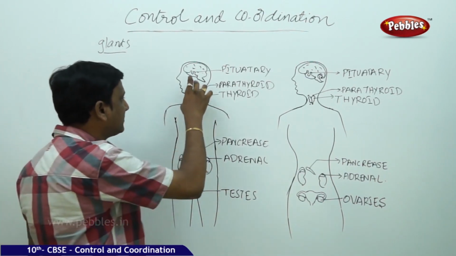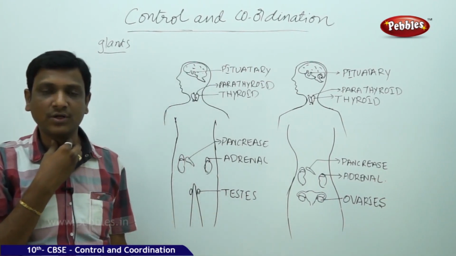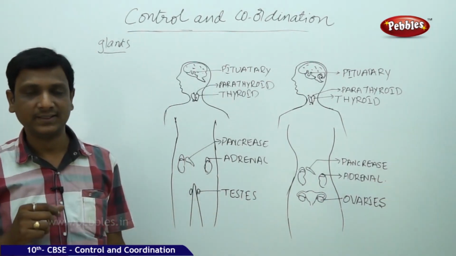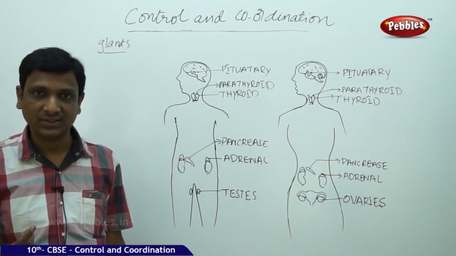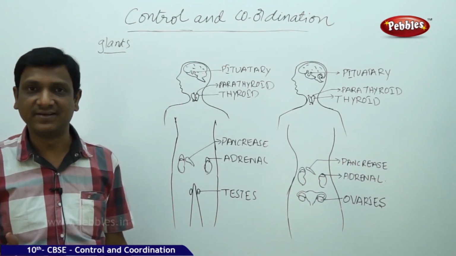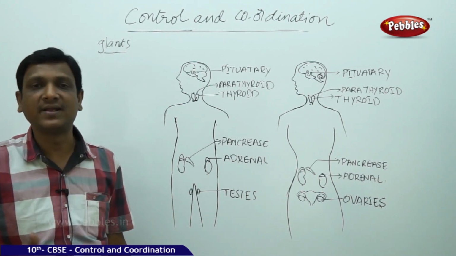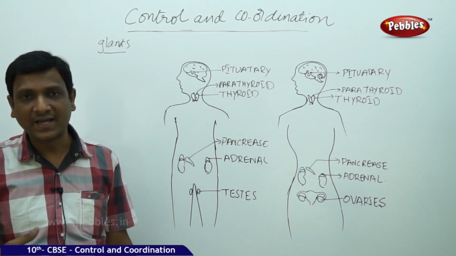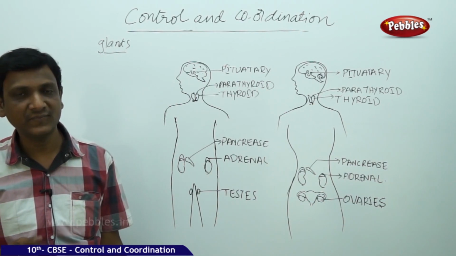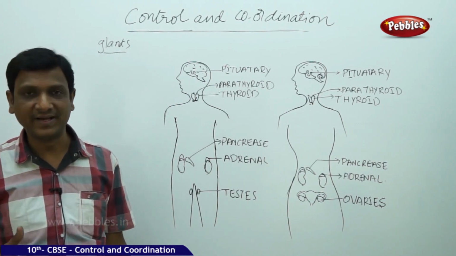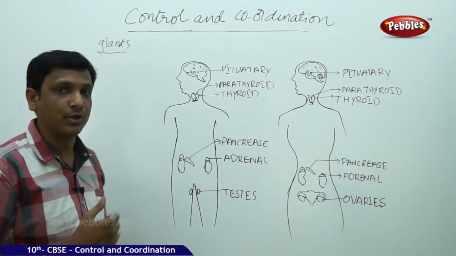Now let us see the glands located in our neck region. Here in our neck region we have an important gland called the thyroid. The thyroid controls the metabolism of our body. In every person's body some heat is generated, and cellular activities are carried out in the cells. How actively your activities are carried on determines how much metabolism you will have. Some people may have a higher metabolic rate, some a low metabolic rate. The metabolic rate is controlled by the thyroid gland.